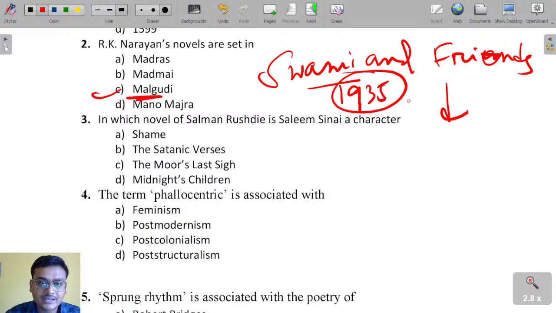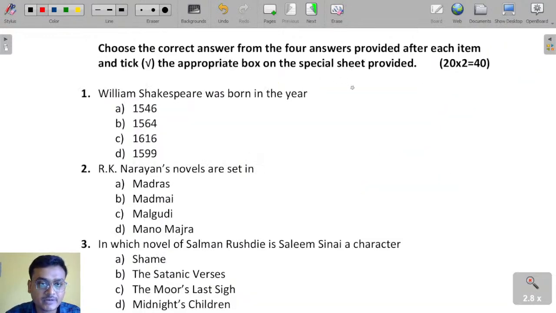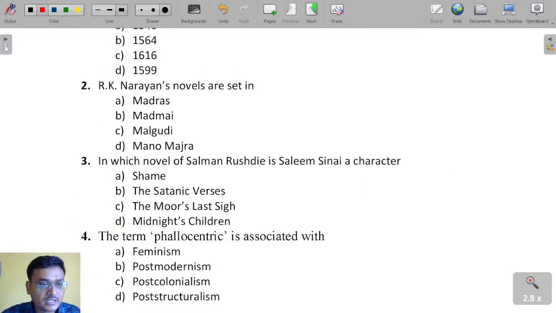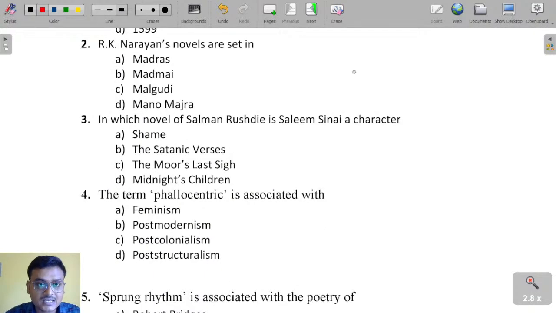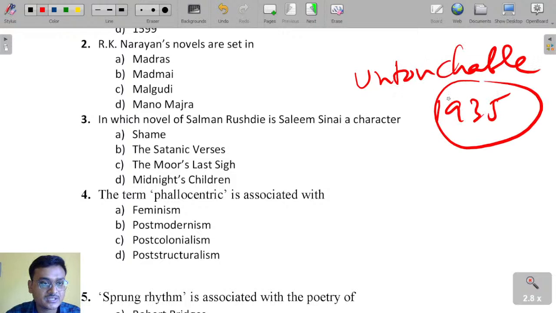Now, in 1935 there is another important novel written by Mulk Raj Anand. Can you say the name of that novel? It is Untouchable, published in 1935 by Mulk Raj Anand.